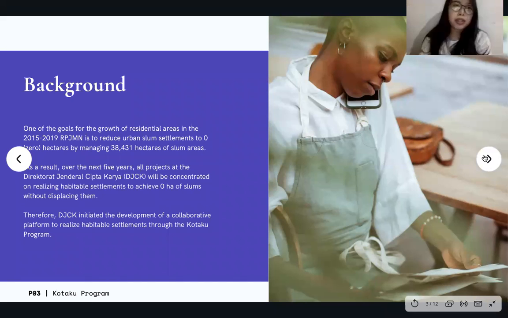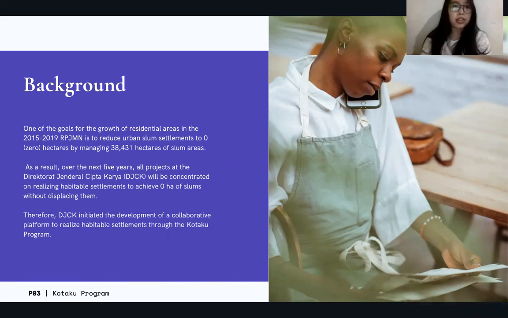So the background of this program is one of the goals for the growth of residential area in the 2015 until 2019 RPJMN is to reduce urban slum settlement to 0 hectares by managing around 38,000 hectares of slum area. As a result, over the next 5 years, all projects at the Directorate General Cipta Karya will be concentrated on realizing habitable settlements to achieve 0 hectare of slum without displacing them. Therefore, they initiated the development of a collaborative platform to realize habitable settlement through the Kotaku Program.